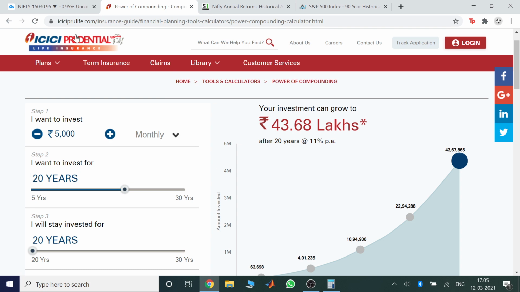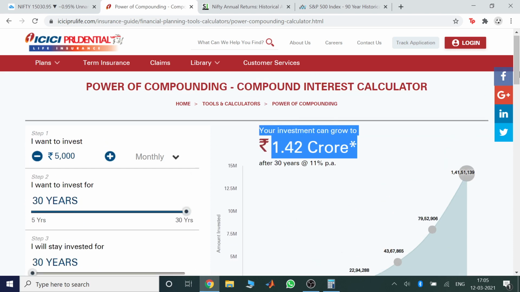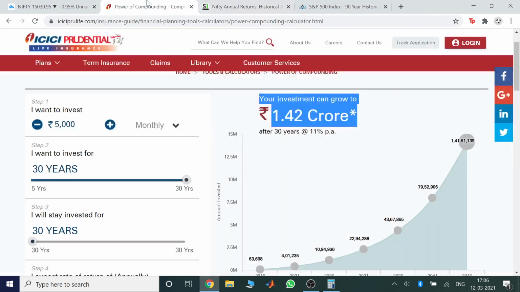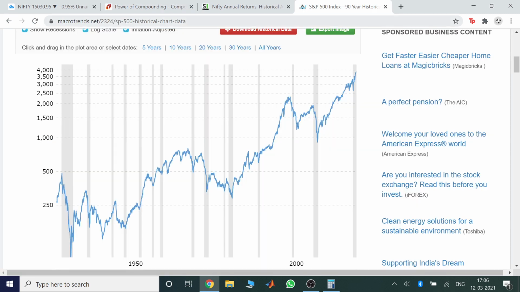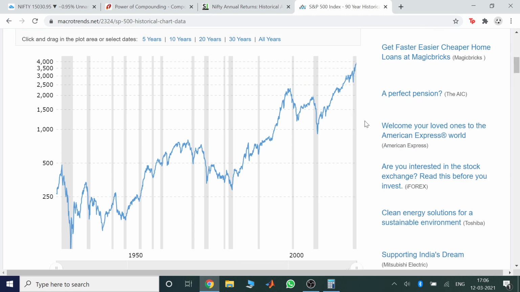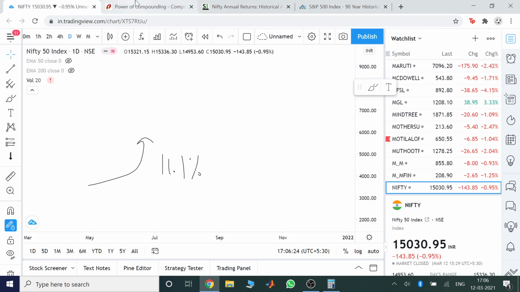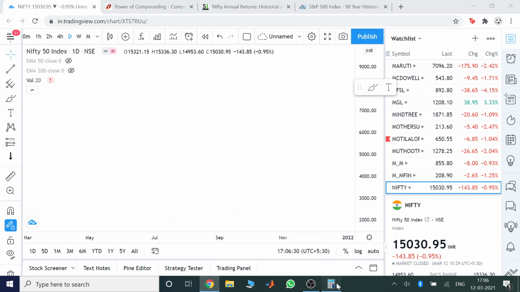And this was done for 20 years, but if you plan on holding it till retirement, let's say for 30 years, you'd be a crorepati. It's 1.5 crores. You made 1.5 crores just from investing 5,000 monthly. The market in the very long run is always bullish, because the economy is always developing, inflation is always going up, and companies are always emerging and doing better and better. This is why people prefer investing over trading, because of this concept of the power of compounding.